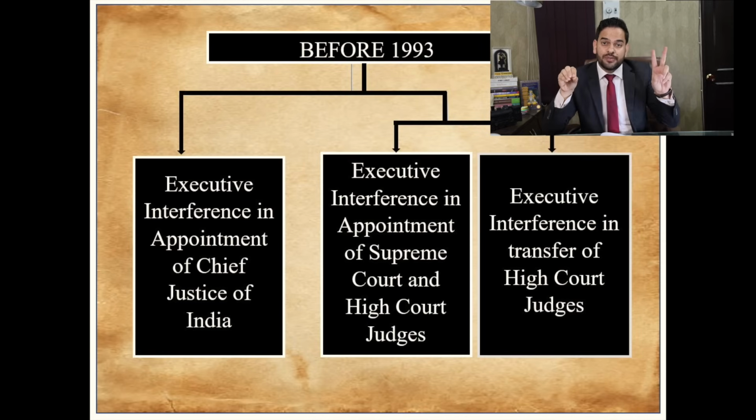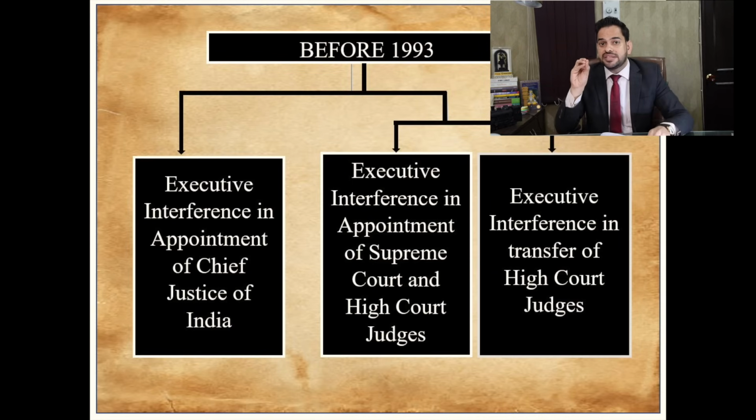First was in relation to the appointment of the Chief Justice of India, and second position is in relation to the interference in the appointment of the judges of the Supreme Court, also in relation to the transfer of the High Court judges, also in relation to the appointment of the High Court judges. So that's the second interference.